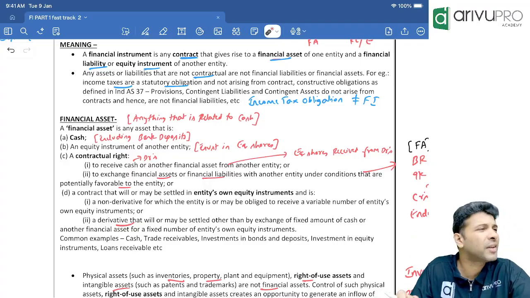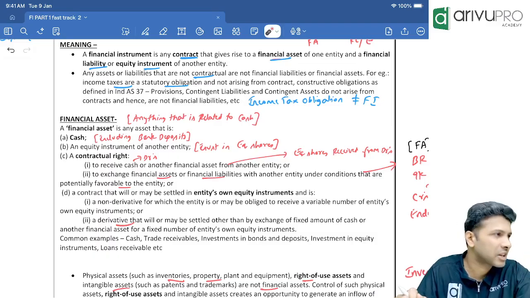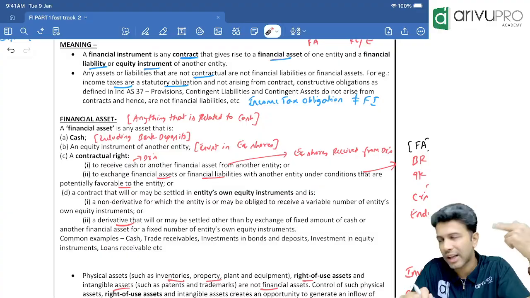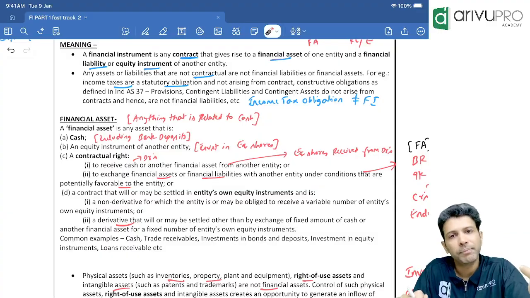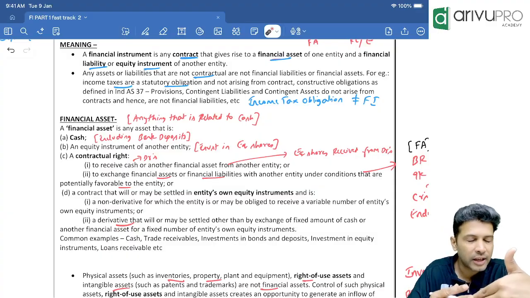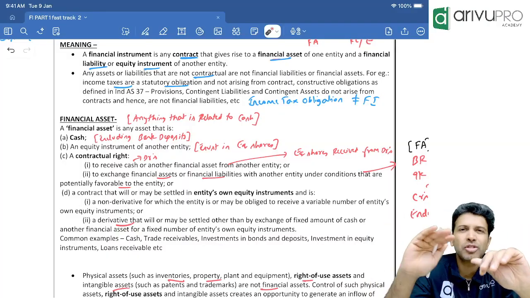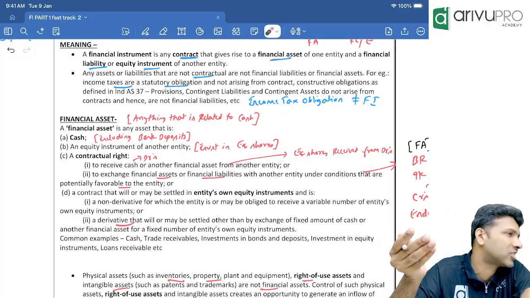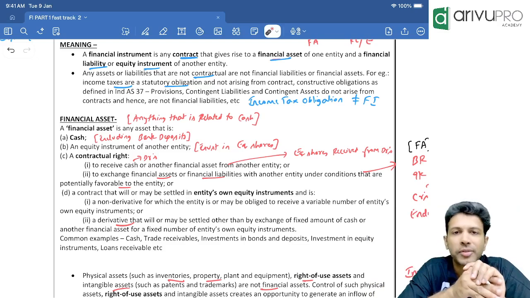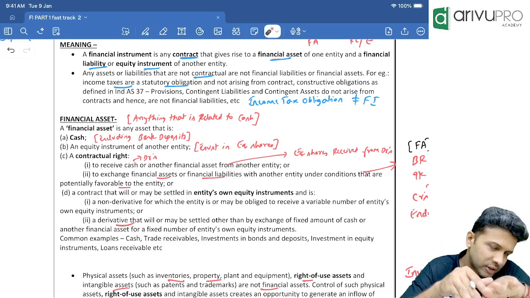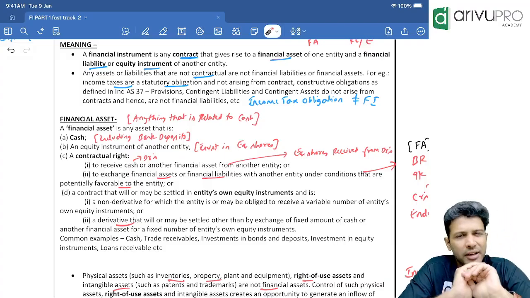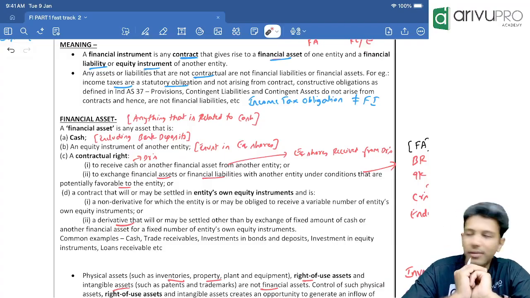From our debtor, we have a contractual right to receive cash. Same from bills receivable. So they are financial assets. Fourth one, if you have any contract wherein you will exchange financial asset with financial liability under favorable condition. Favorable condition means you're not paying more, you're paying less. Such a contract also becomes financial asset. Last one is derivative. Derivative not yet discussed. In the future, maybe we will discuss.